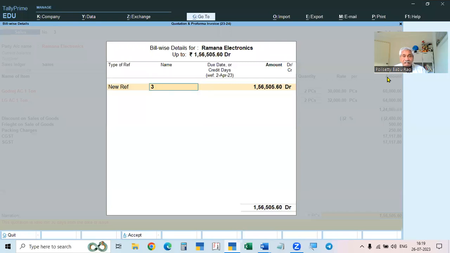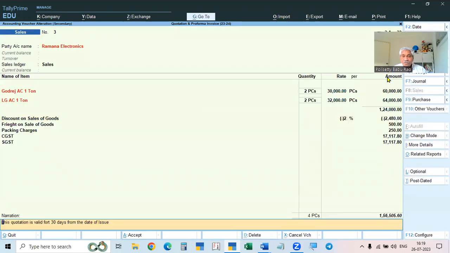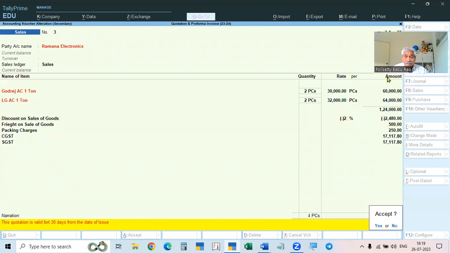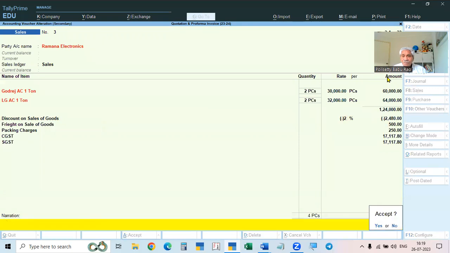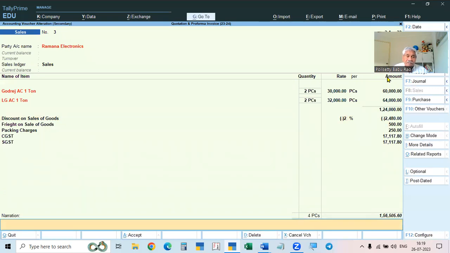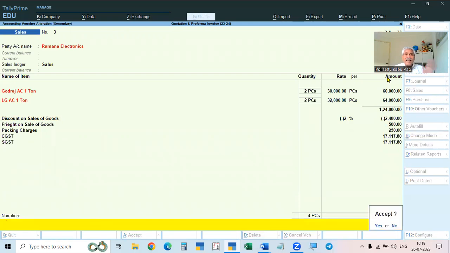And then here, accept this. So accept this. Now here, this is quotation is valid. This is not quotation. So you click escape, that will go because that is not required. It's not a quotation, it is invoice. So you can do, or if you want to give some other narration, you can give the narration. Okay. And it is accepted.